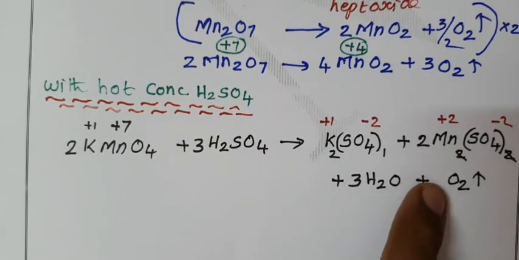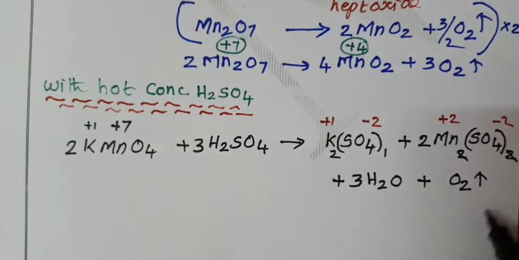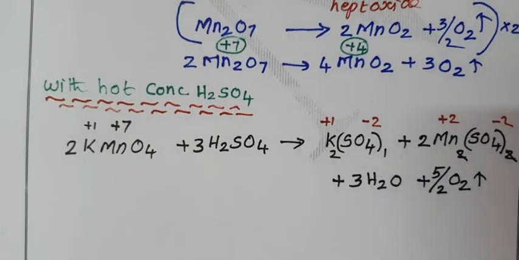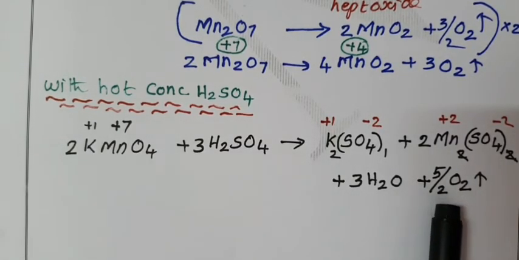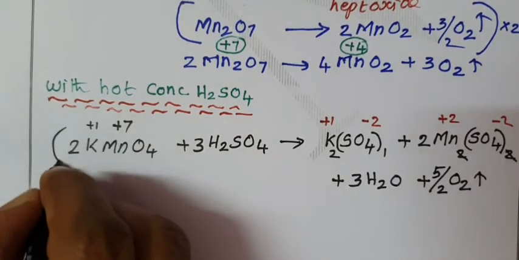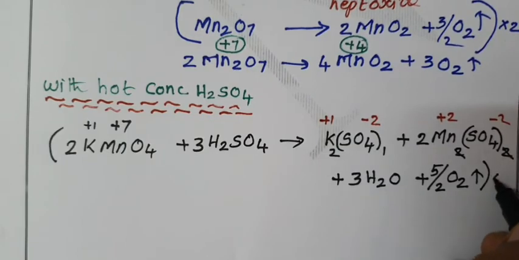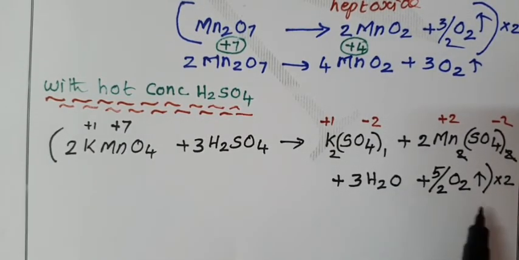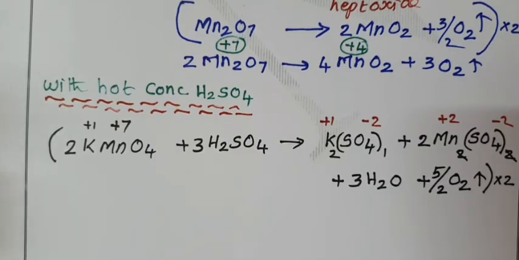So ask a question here: 2 into dash equal to 5. 2 into 5 by 2 equal to 5. To cancel the denominator quantity 2, the whole equation is multiplied by 2.